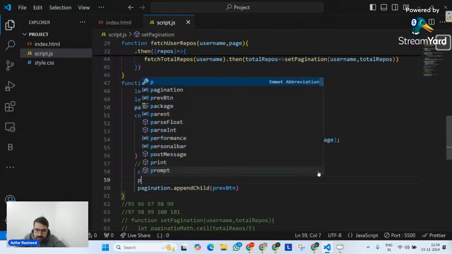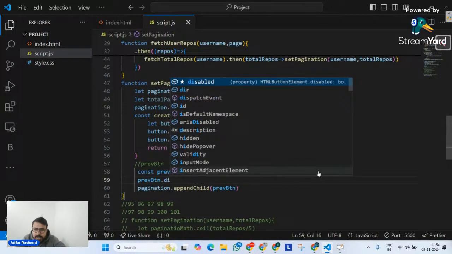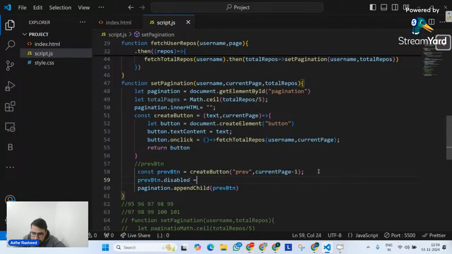So at this point, I will tell it, if it is my previous button, please implement its disabled attribute and make it true. Make disabled true only when my current page is equal to 1. Simple logic, straightforward logic. The previous button's disabled attribute should be true when my current page is equal to 1. In a similar way, I will be able to create the next button as well.